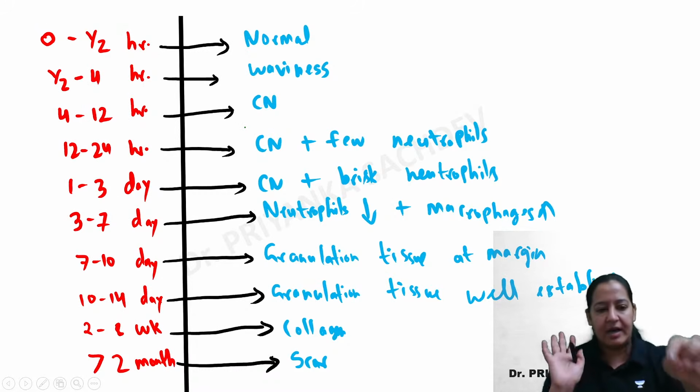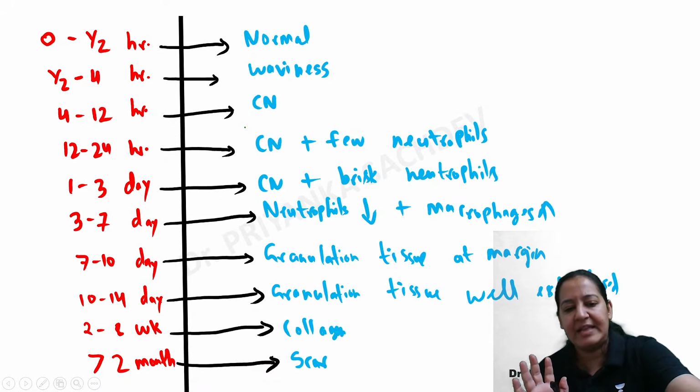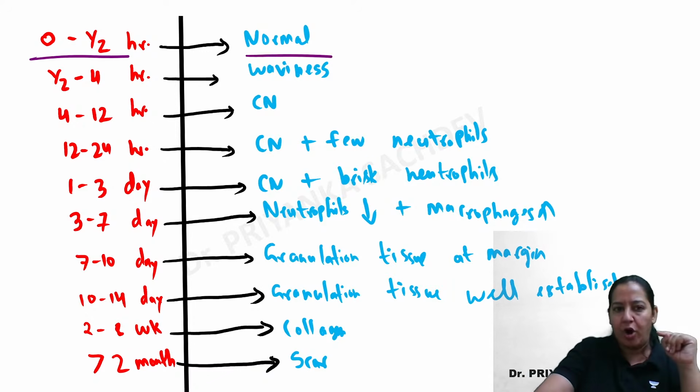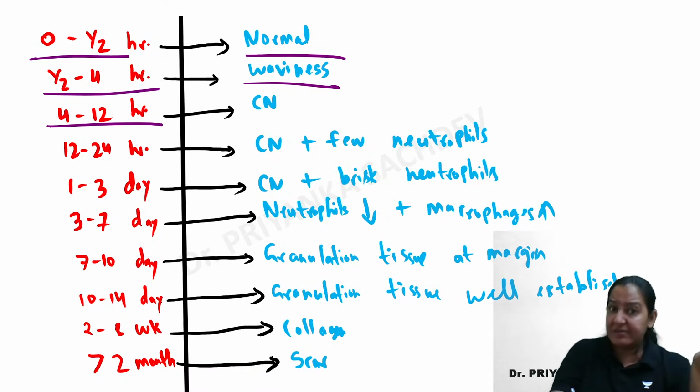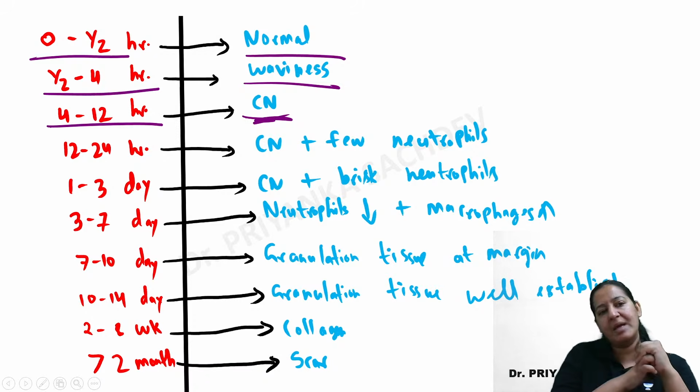So till now we are done. What have we read? We have seen that 0 to half hour it will be normal. Half to 4 hour we have seen the diagram, it is only wavy. 4 to 12 hour we have seen the diagram, it is coagulative necrosis. Give me a thumbs up.